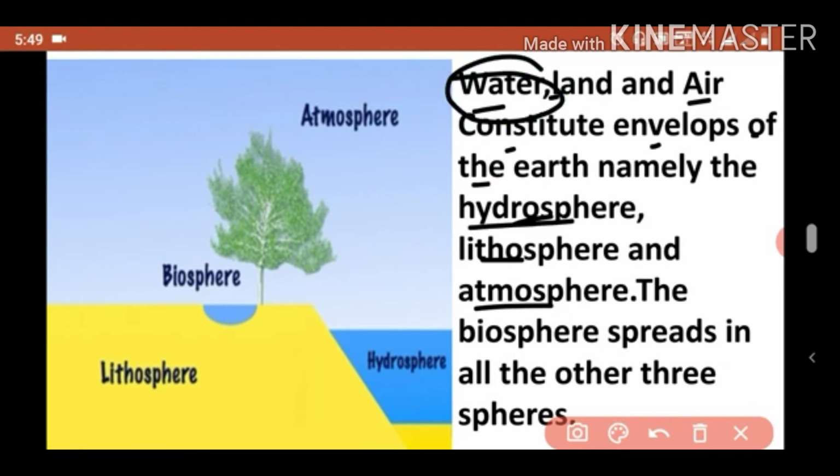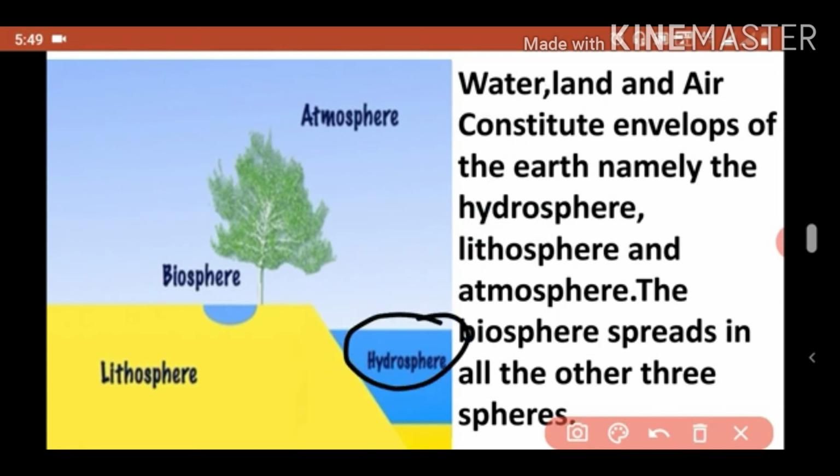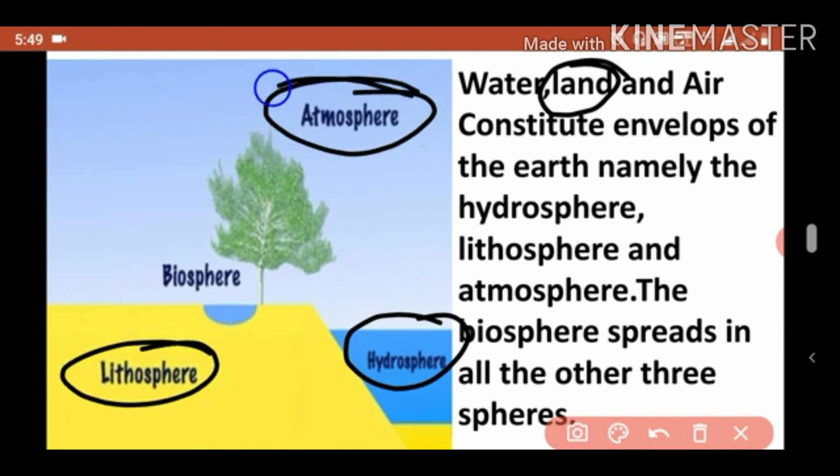water means what? Water means the hydrosphere. All that part which consists of water is called hydrosphere. All that part which consists of land is called lithosphere. After that, see what is the meaning of atmosphere?